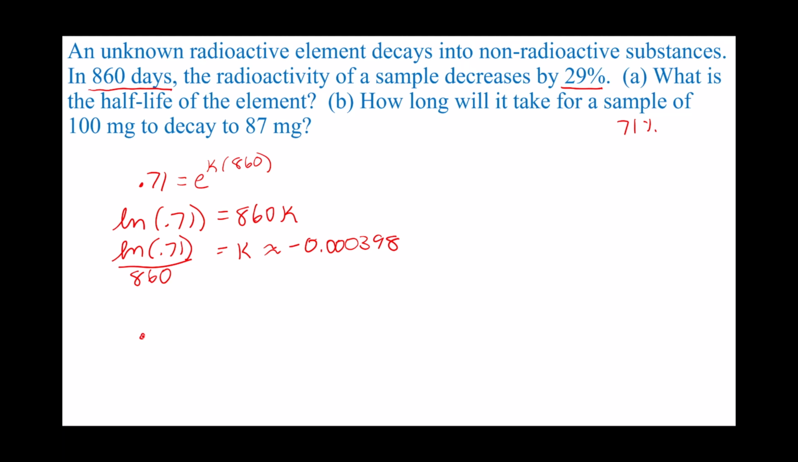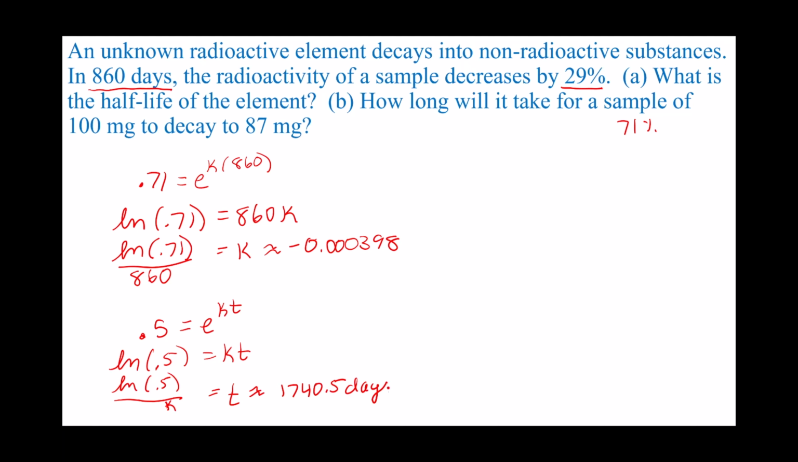Now the question is, what is the half-life? So how long until 50% is remaining? I know what k is, so if I put this in logarithmic form, I have the natural log of 0.5 equals kt, and now I'll divide by k. So in my calculator, I'll put the natural log of 0.5 divided by previous answer, and I should get approximately 1740.5 days. So our half-life is about 1740.5 days.